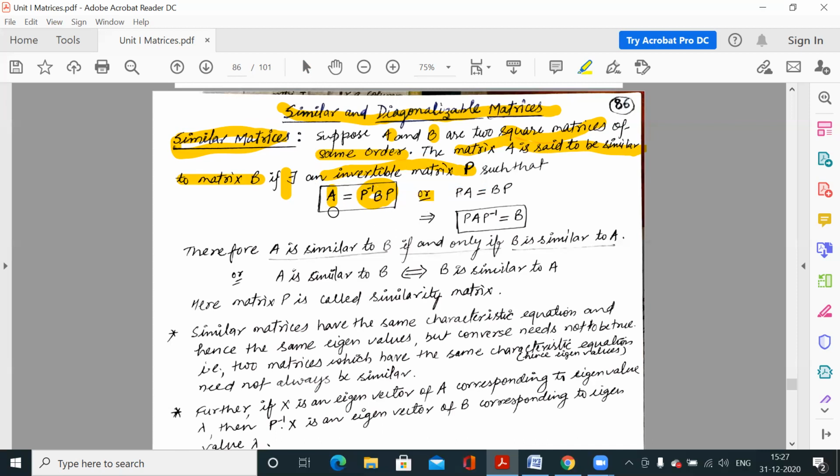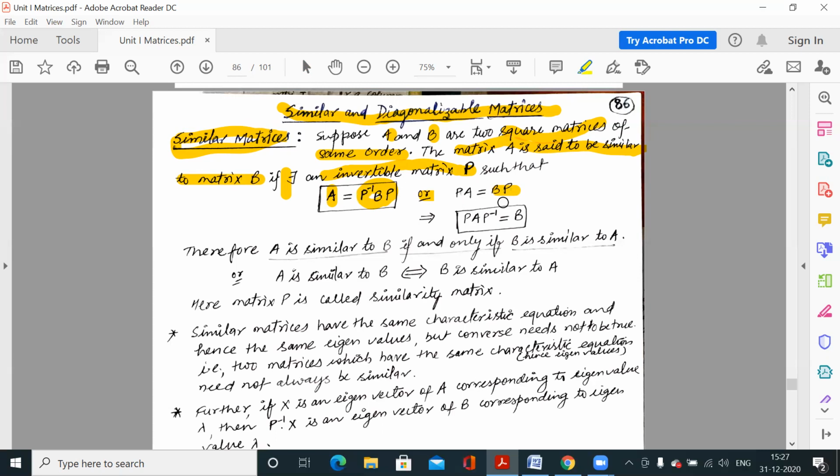If we simplify this equation further, when we multiply by the matrix P from the left side, it will be PA equal to P P inverse B P. P P inverse is the identity matrix, so this is equal to BP. So I multiplied this equation by P from the left, giving PA equal to BP.